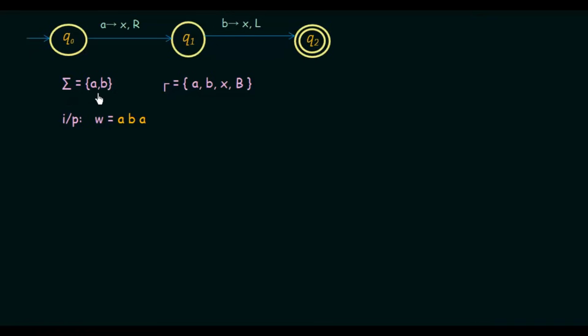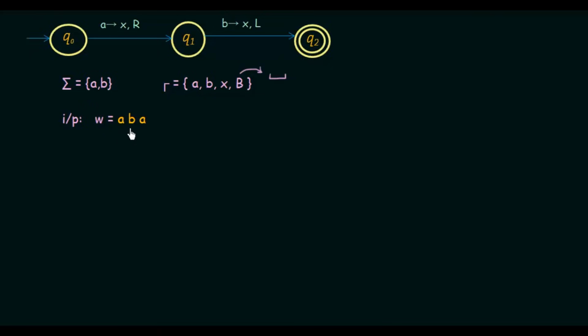So that is what this Turing machine is doing. These are the input symbols and these are the tape symbols. Here I have a capital letter B, which denotes the blank symbol. In some of our other lectures, we wrote this differently, but it means the same thing. Now, let's say that we are taking the input A, B, A. We see that in this we have A and B, so we know that this is going to reach the accepting state Q2.